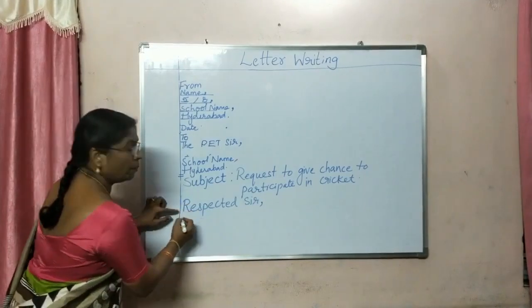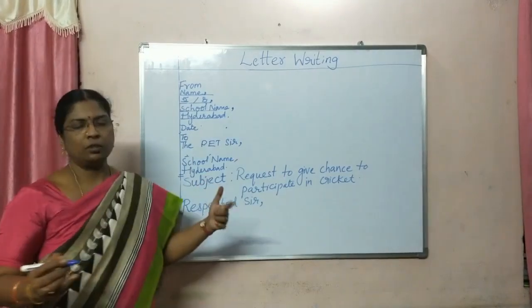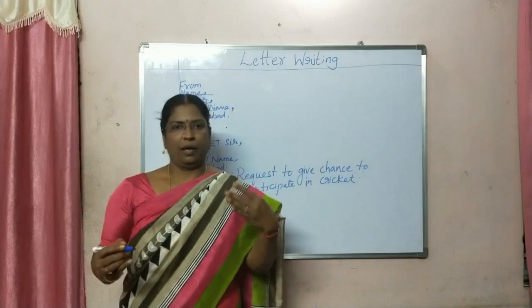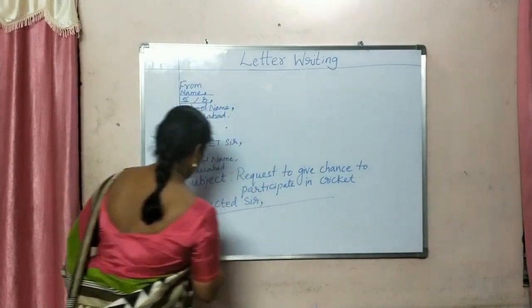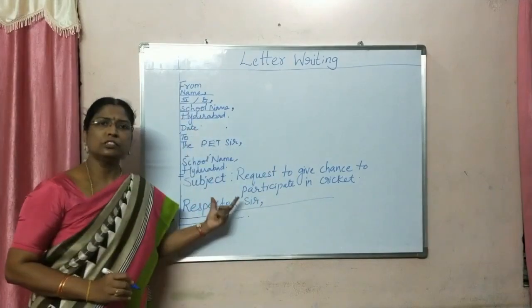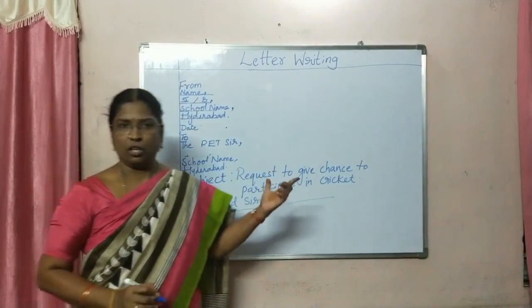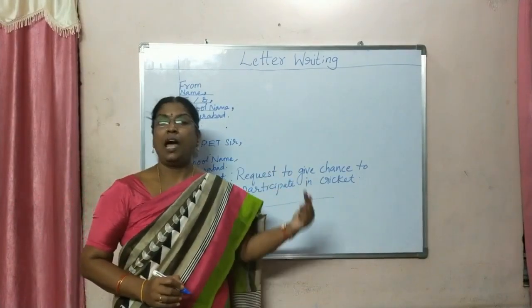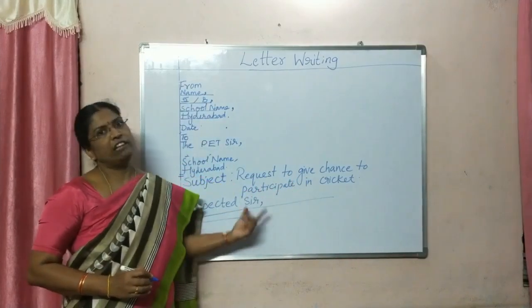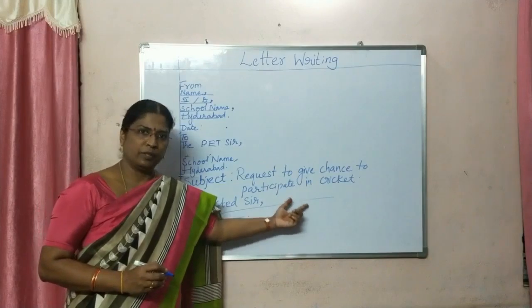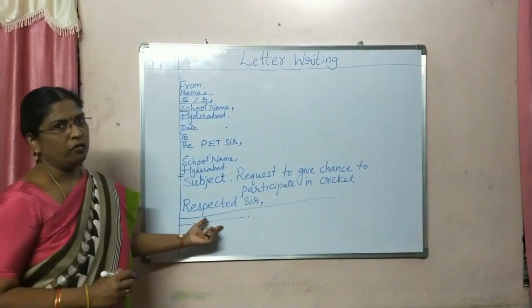So then comes the body of the letter. So you all know that body of the letter should be written in 3 paragraphs. So now coming to the first paragraph. So in the first paragraph, what do you write? You mention what is your name, your details, which class, which section, and I request you to give me chance to participate in the game. Okay, that will be your first paragraph.